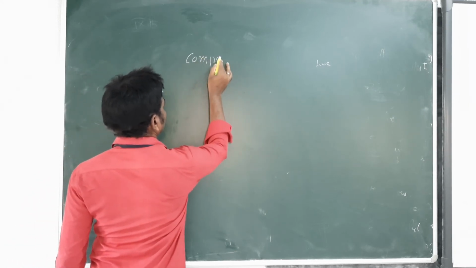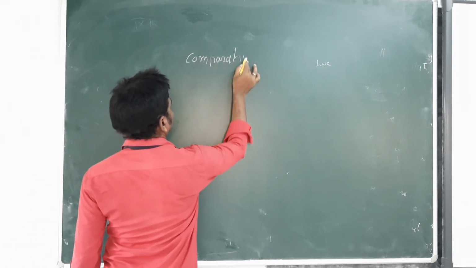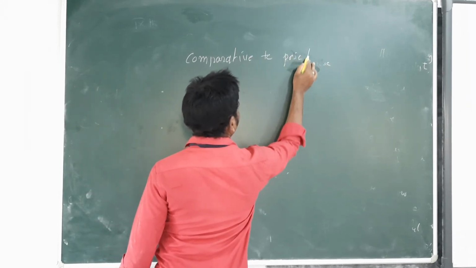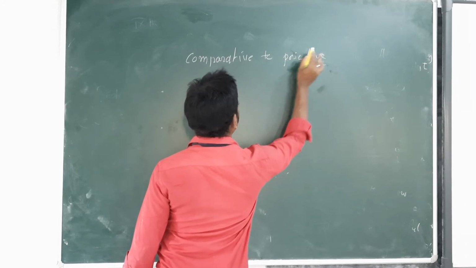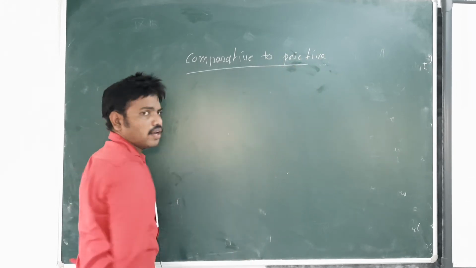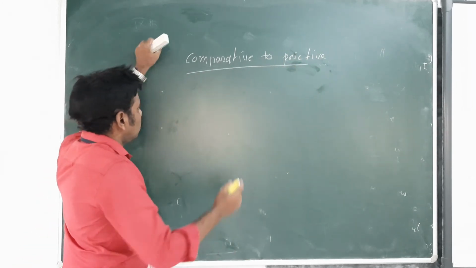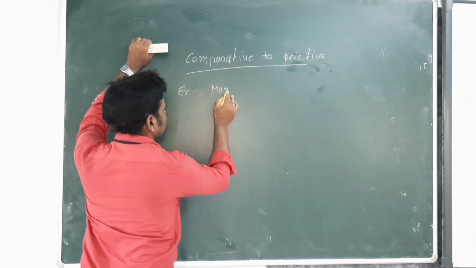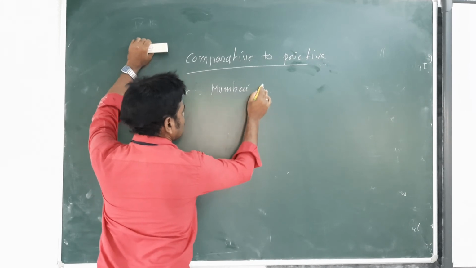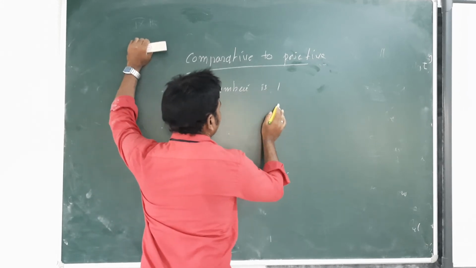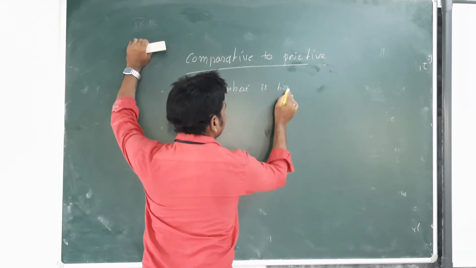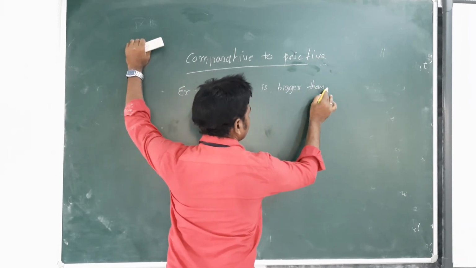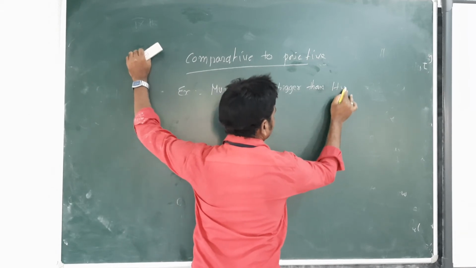For example, Mumbai is bigger than Hyderabad.